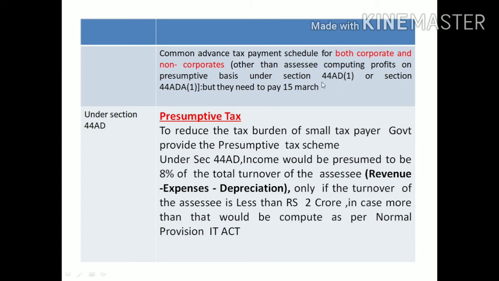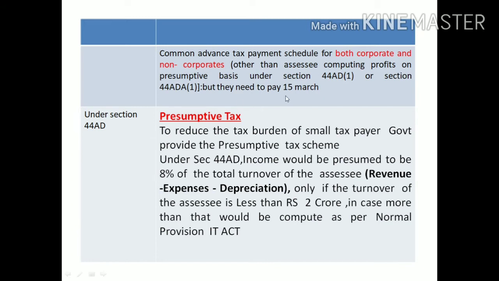Which are the assessees that come under 44AD and 44ADA? These sections give provisions on a presumptive basis. Under the presumptive basis, sections 44AD and 44ADA give some relaxation for payment of advance tax.